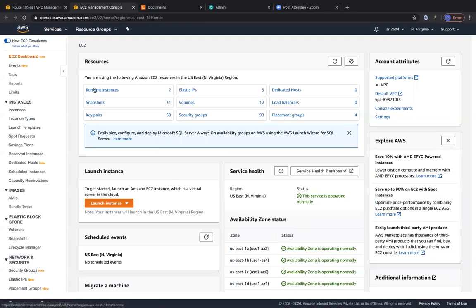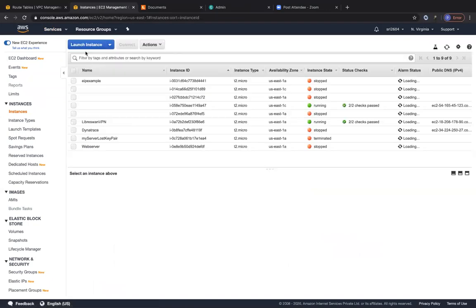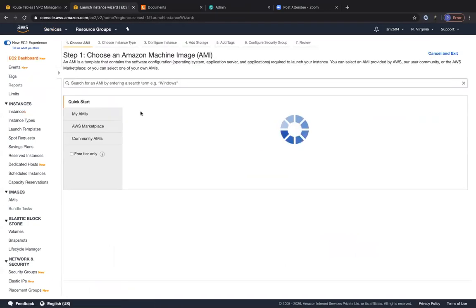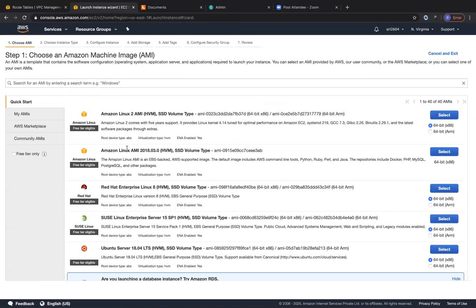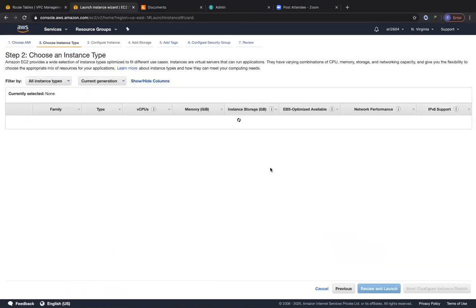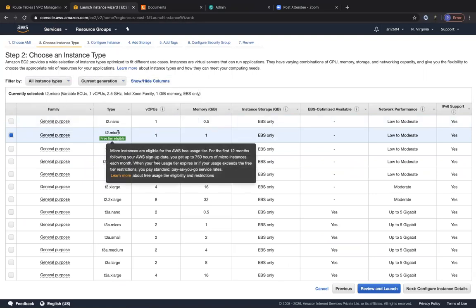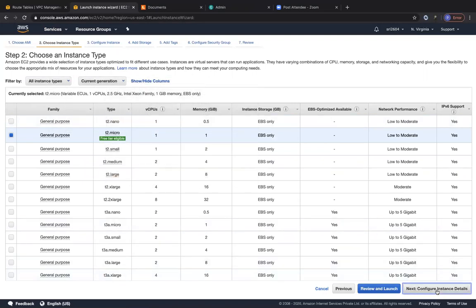Now let's go to running instances, right? So now let's go ahead and click on launch instance. So we are in the Northern Virginia region. I'm going to use my favorite Amazon Linux AMI, and I'm going to click on select. So I'm going to go ahead and choose the T2 micro. Click on configure instance details.